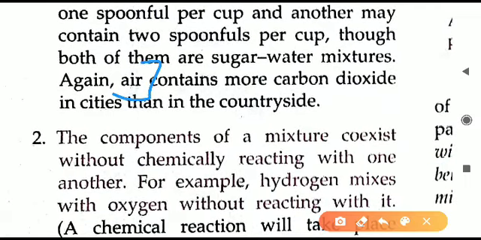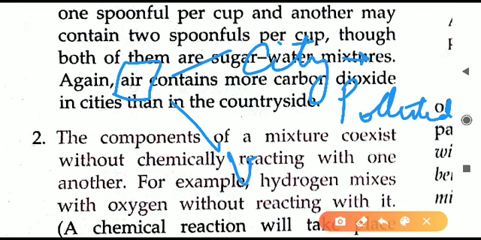Similarly, one more example is given, air. Air is a mixture of gases, and air quality is different in different regions. In the cities, air is more polluted because of the traffic, because of the factories and so on. So there, what will be there? More polluted air means more carbon dioxide, more other pollutant gases like NO2, nitrogen dioxide, sulfur dioxide, etc. So we can say in the city polluted air will be there.